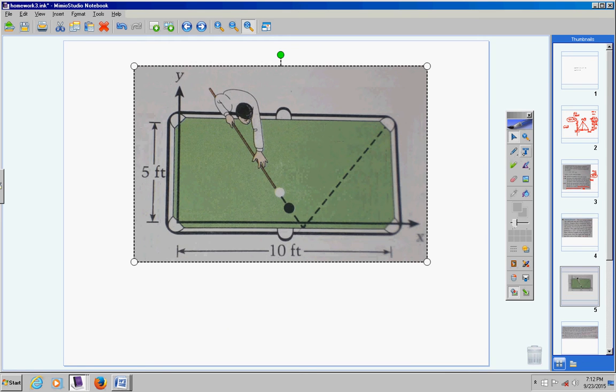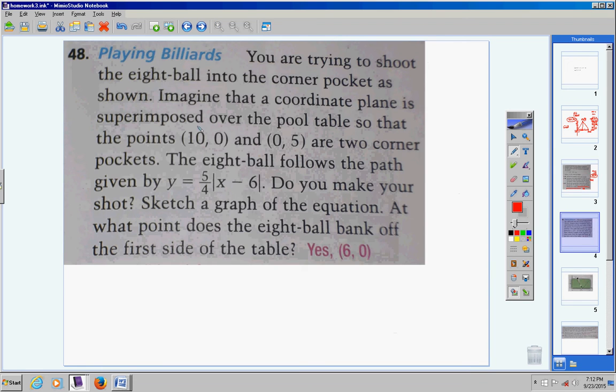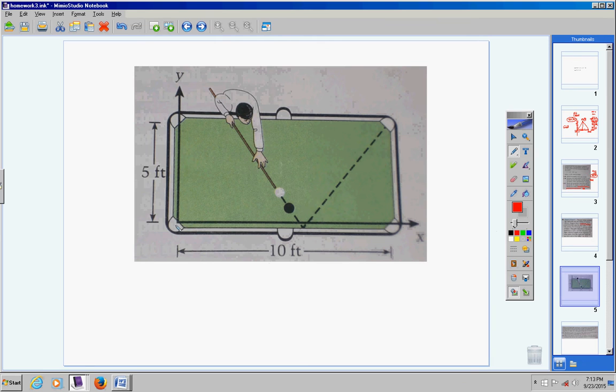Okay, we have superimposed a coordinate plane over the pool table so that (10, 0) and (0, 5) are the two corner pockets. So (10, 0) is right here, or (0, 10) is right here, and over here would be (10, 0).